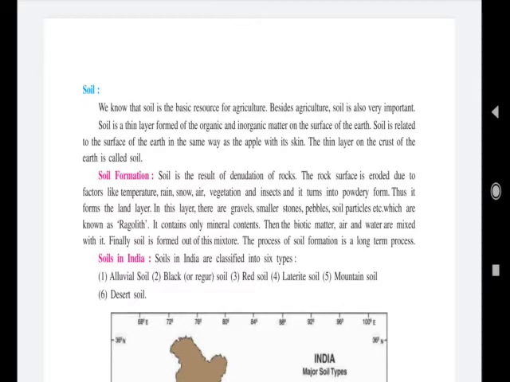So what is soil? Soil is a thin layer formed of organic and inorganic matter on the surface of the earth. And soil is related to the surface of the earth in the same way as the apple with its skin. Here the example of an apple is given: how the skin of an apple is connected with the apple.